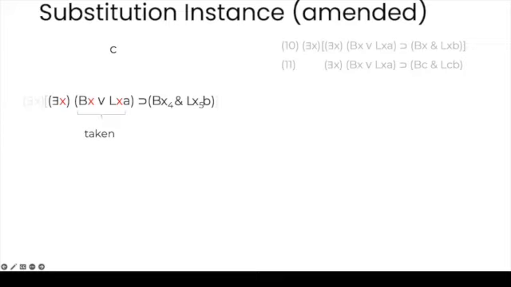They're already bound by the existential. But the ones that are still free are the fourth and fifth occurrence. And so we're going to substitute all of those, the ones that were within the scope of the widest quantifier that we're substituting, by c. So we substitute c here, and we substitute c here, and we are done.